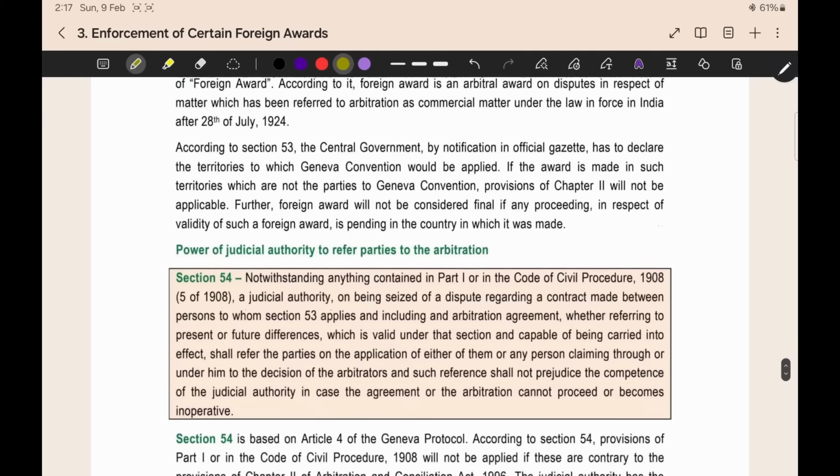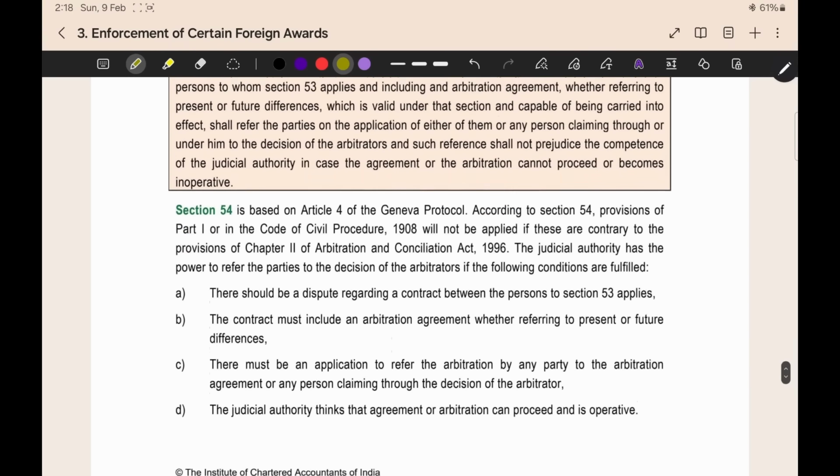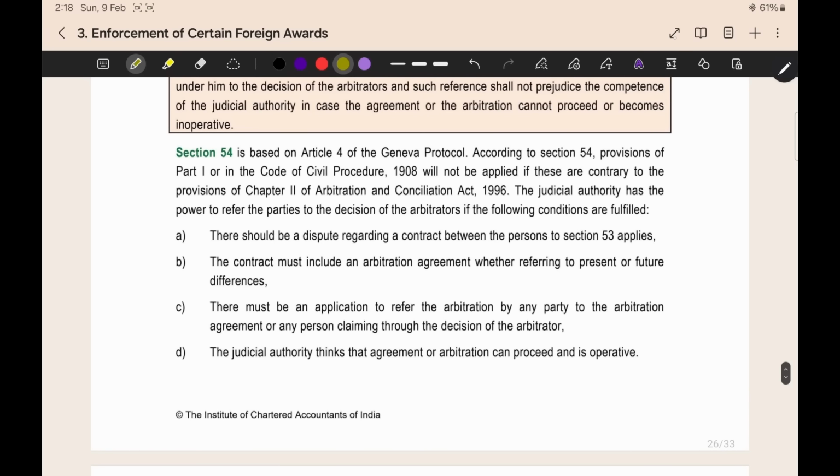The next section we are going to see is section number 54, power of judicial authority to refer the parties to arbitration. Same as before, we have some pointers here. These are the conditions for the judicial authority to refer to arbitration. There should be a dispute for which section 53 applies. Second, there should be an arbitration agreement. The third point is there must be an application to refer to arbitration by any party. Any party to the arbitration should make an application saying that they want to solve the dispute through arbitration, so the court should not take up the case.